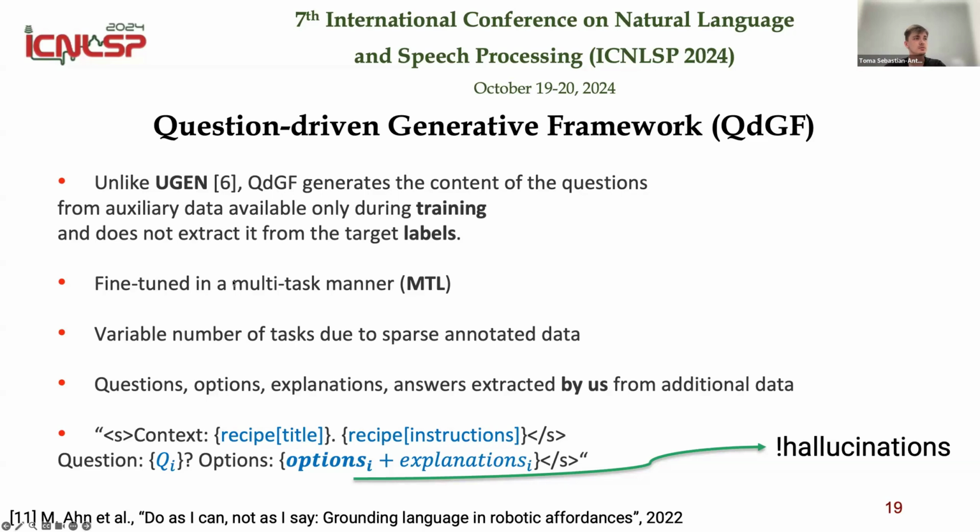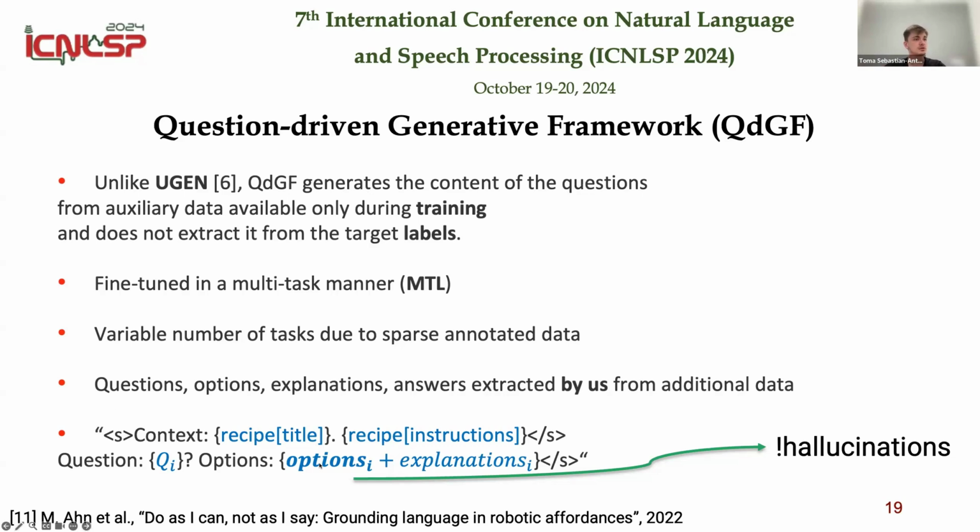So it's fine-tuned in a multitask manner. We have a variable number of tasks because the data is very sparsely annotated, so the questions are not available for every entry in the data. And all the questions, options, and explanations were extracted by us from the additional data that is available during training.